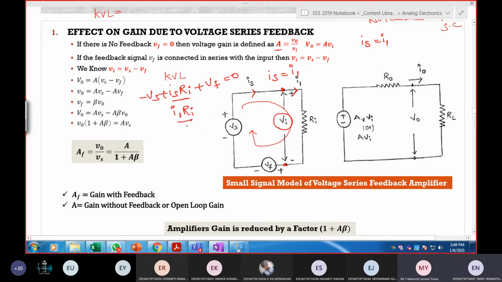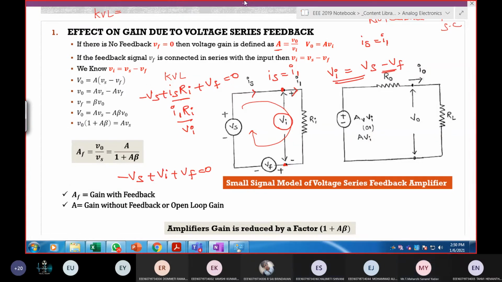Yes, sir. Correct. So I can replace this with VI. So minus Vs plus Vi plus Vf is equal to 0. So I got Vi is equal to Vs minus Vf. Clear with this? Yes, sir. Next what should I do?